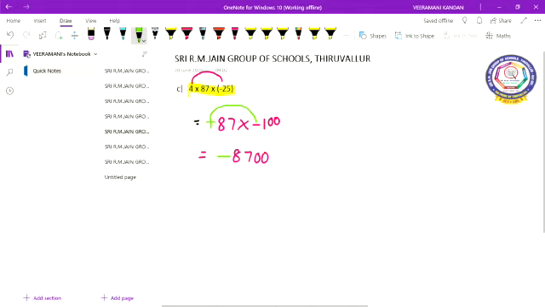Very easily you can get the answer. If you multiply 4 into 87 first and after that multiply by 25, it takes time, children, and you have a chance to make a mistake there. But think like this: when you get 100 or 1000, you can get the answer very easily. So here 4 into 25 gives 100, and 100 into any number we can easily multiply without mistake. So you can use this method. Okay, children? You understand? Shall I move on to the next question?